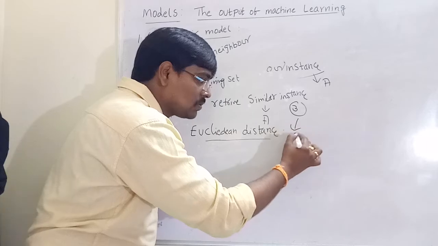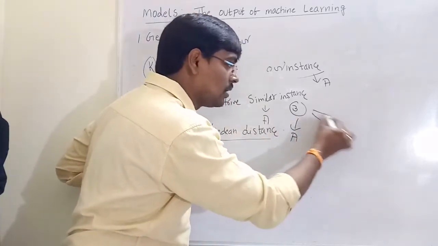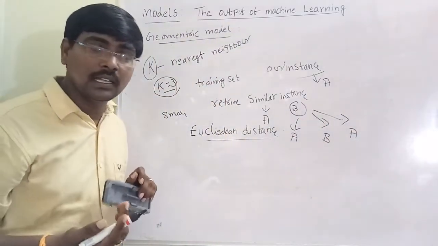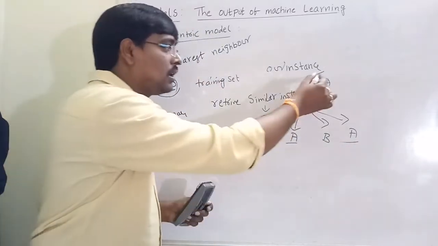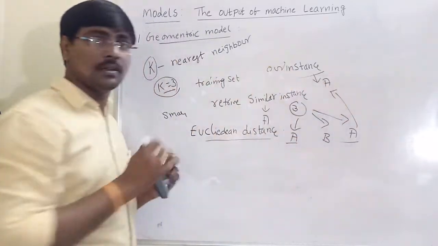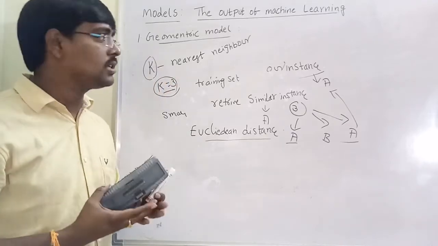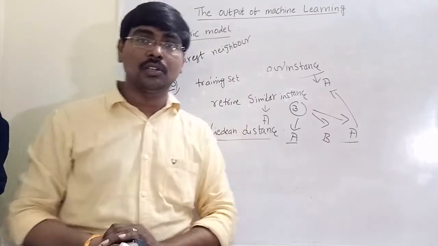Suppose the first instance belongs to class A, second instance belongs to class B, third instance belongs to class A. So what is our class? The majority is class A. So our instance belongs to class A. This is the k nearest neighbor. These are the geometric models for classification.